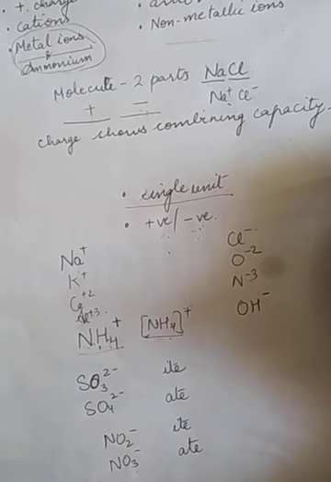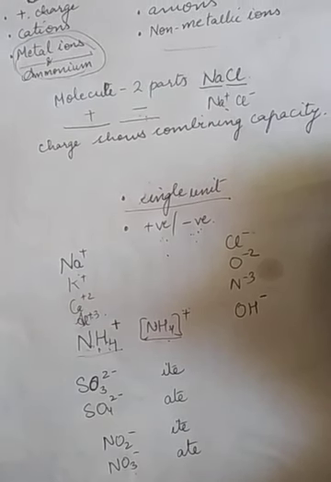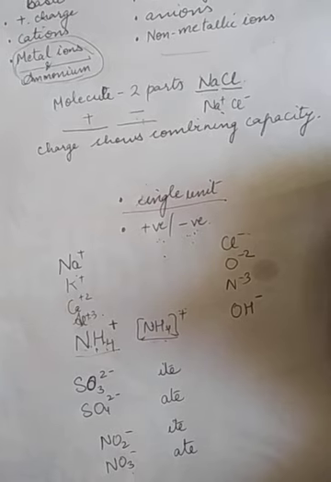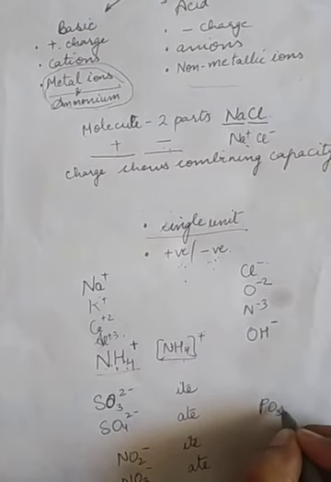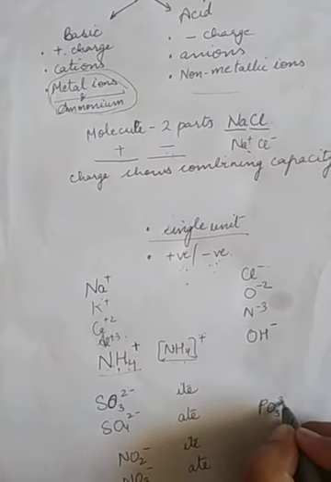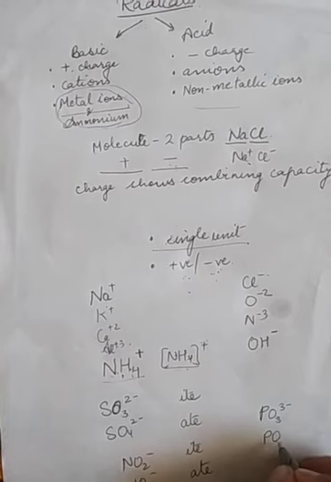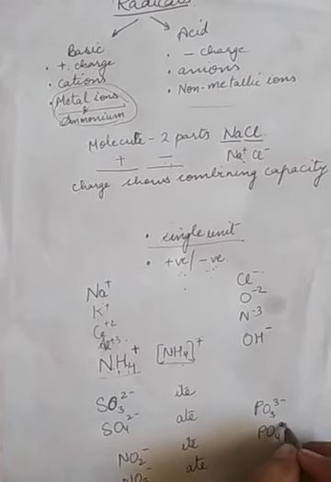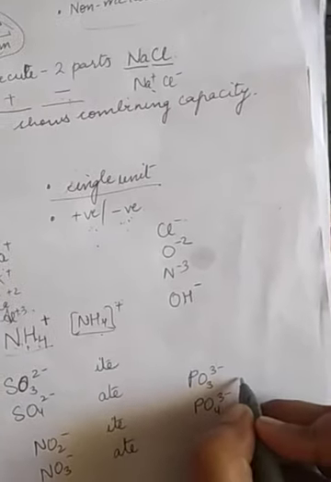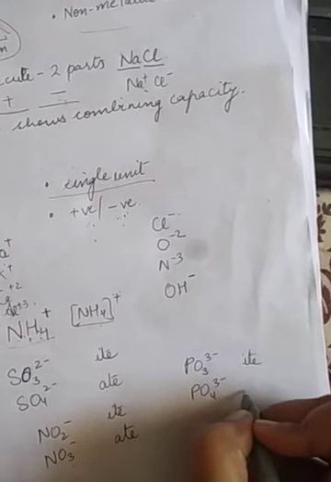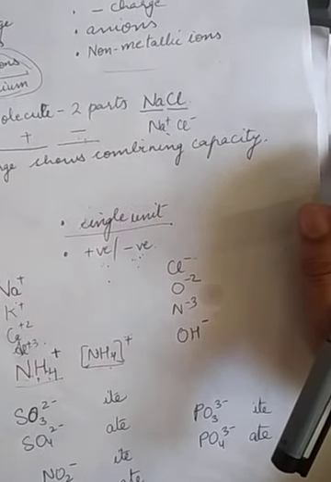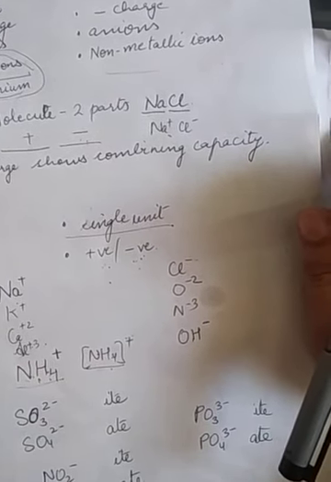Then we can talk about phosphite and phosphate also. Phosphite is PO3, 3 minus. Phosphate, PO4, 3 minus. This is -ite, less number of oxygen, -ate more number of oxygen atoms. Okay, so this is a way to remember.